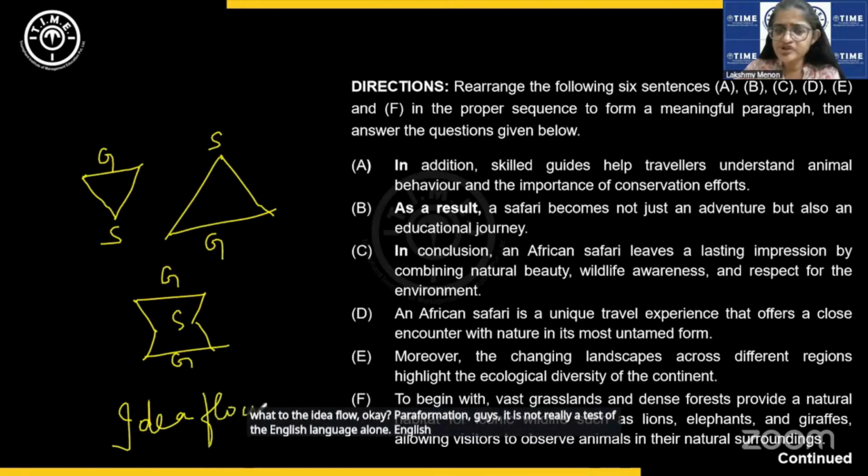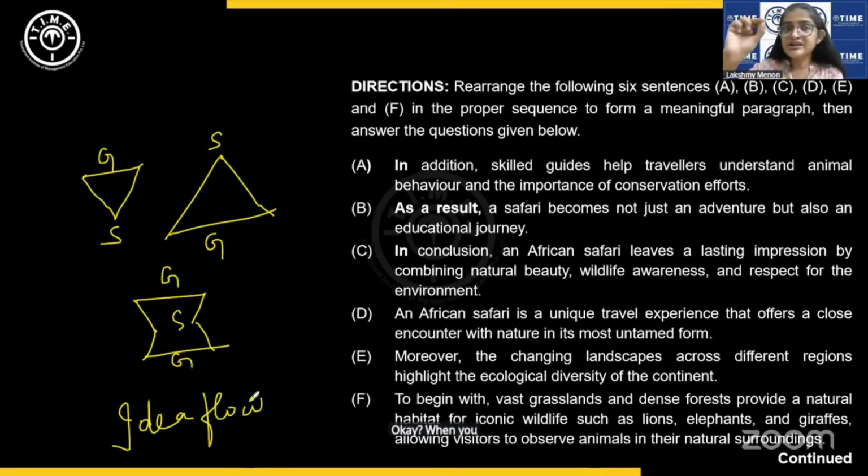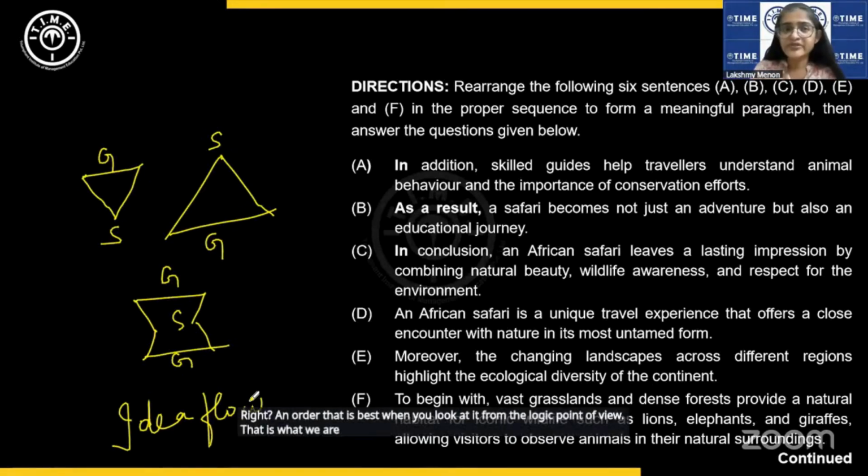English language knowledge is important, but not the primary testing point. The primary testing point is logical reasoning. Okay, when you talk of logical reasoning, verbal reasoning, there is a logically best order, right? An order that is best when you look at it from the logic point of view. That is what we are looking for.